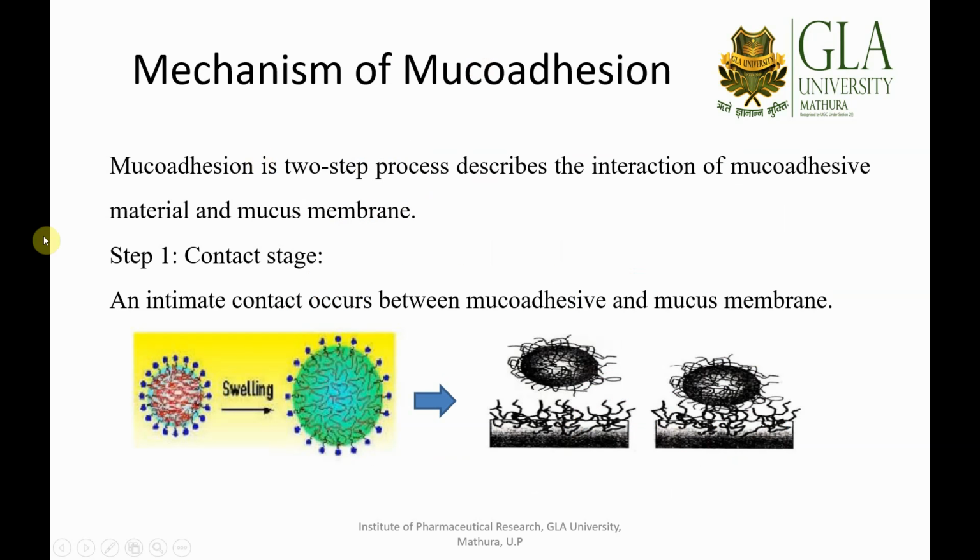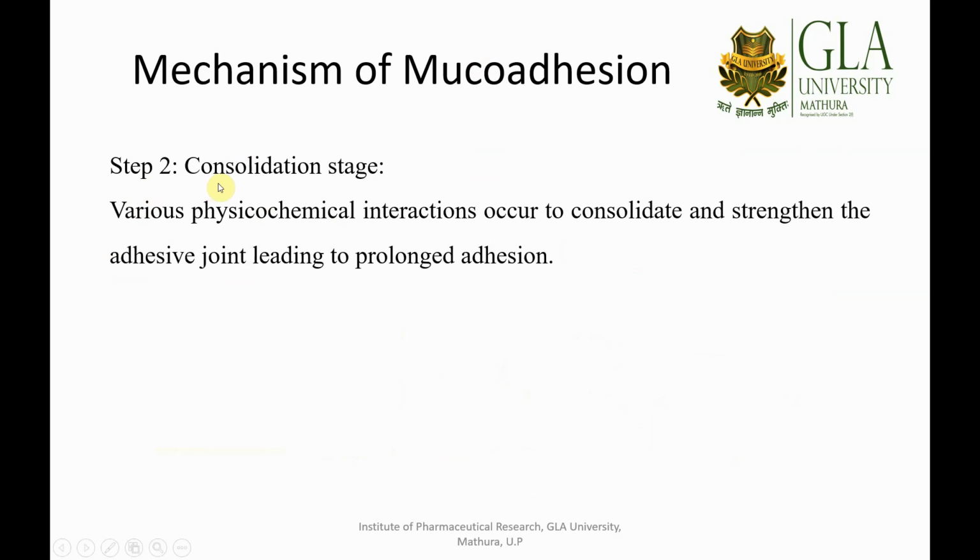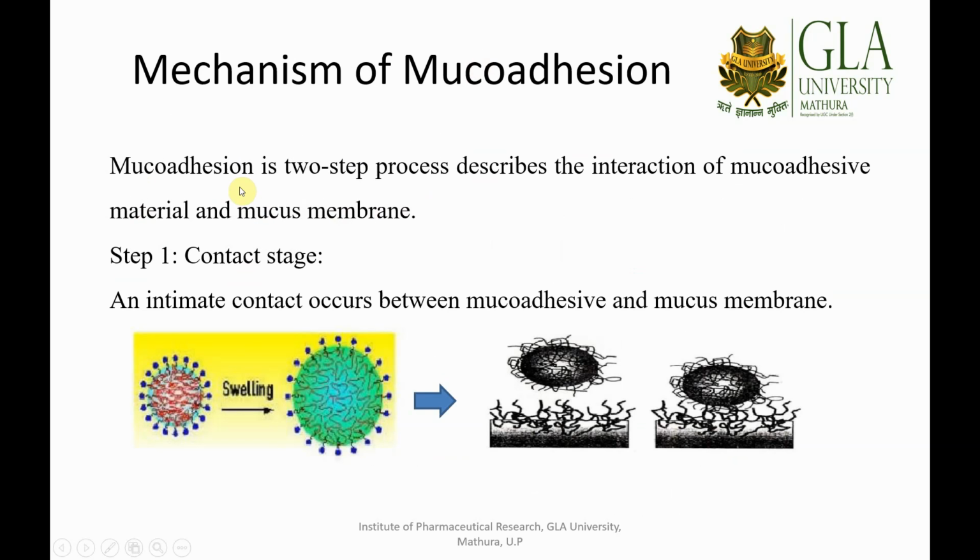Now let me share the actual mechanism behind the mucoadhesion principle. It can be divided into two steps. The first step is the contact stage and the second is the consolidation stage. You can see this drug loaded system, made up of some polymers. When it comes in contact with the GI fluids, it begins to swell.